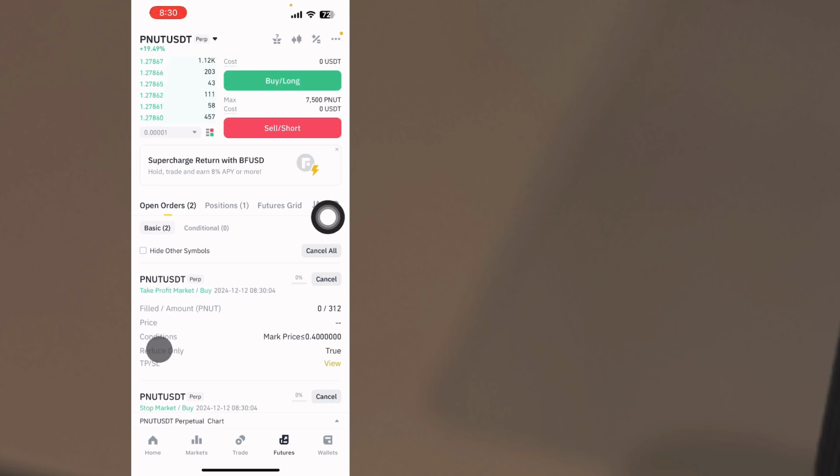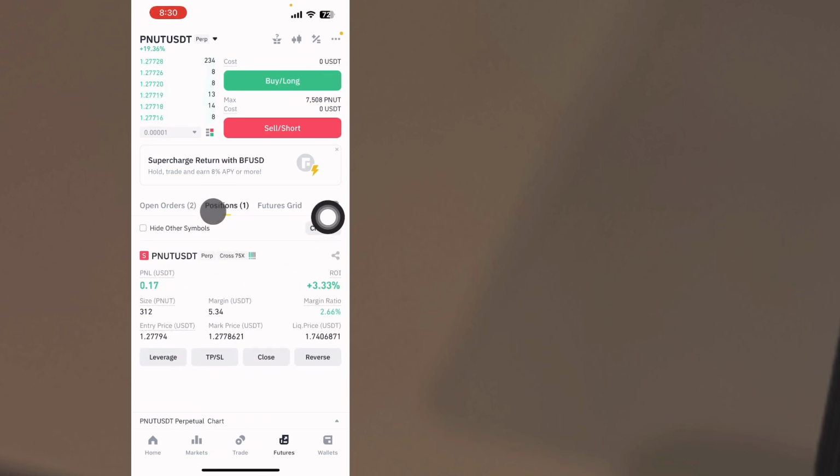Now we have open orders. The open orders contain the take profit and the stop loss. The take profit is if this trade goes well, it will close automatically and we'll cash out our profit. The stop loss is if this trade doesn't go well, it will close automatically and we'll be in a loss.